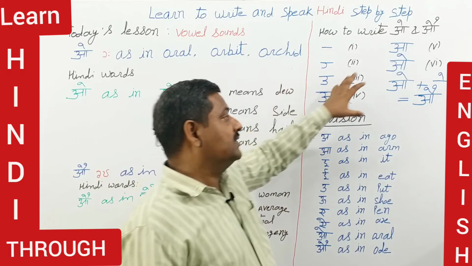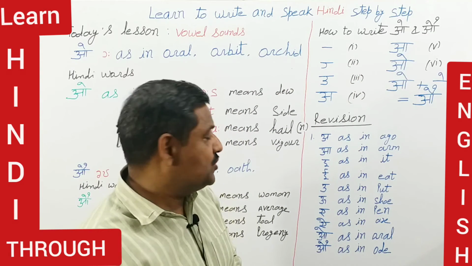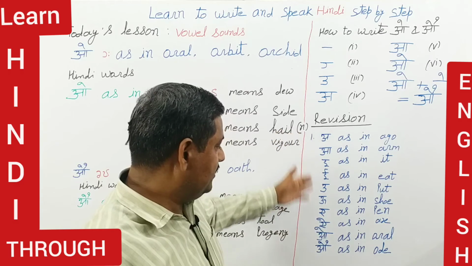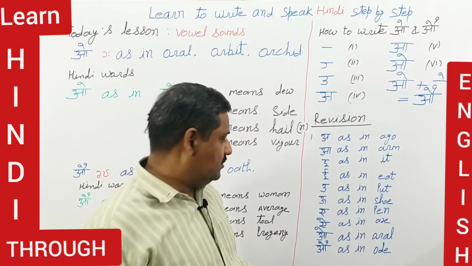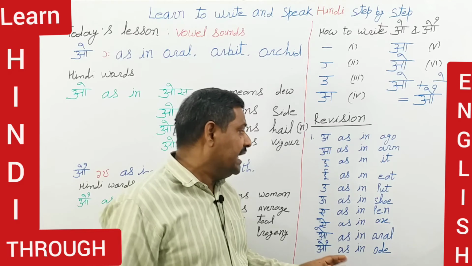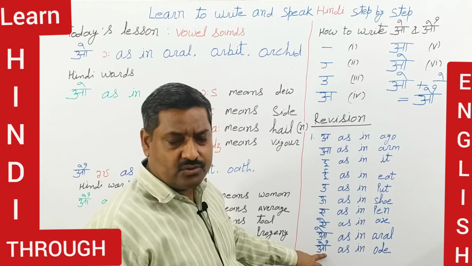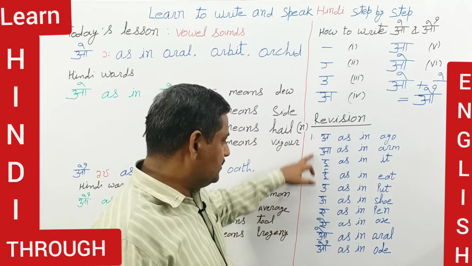And after having learned how to write O and ao, let's do some revision work, as we have been learning it for 3, 4, 5 days. I don't remember the counting. So we have learned these sounds. Today we are reading this O, ao.